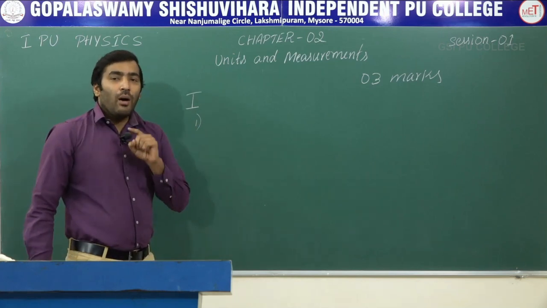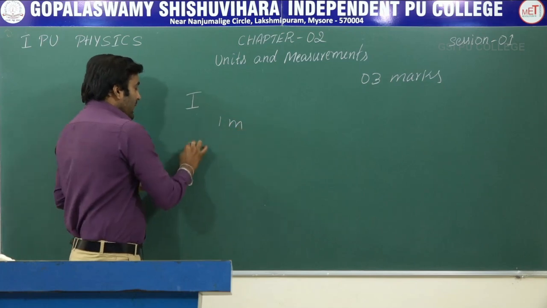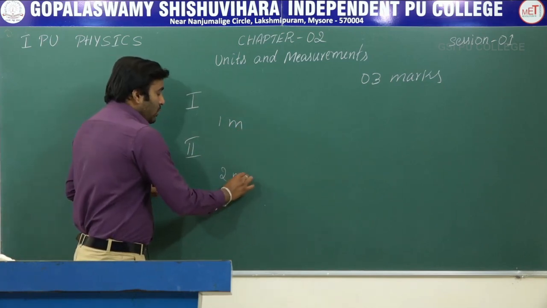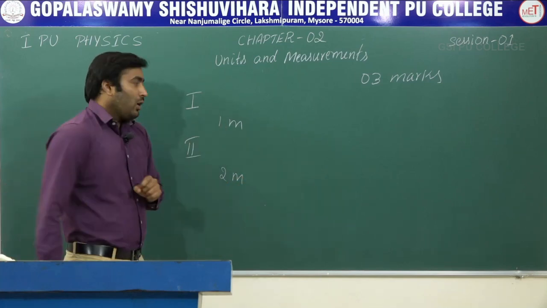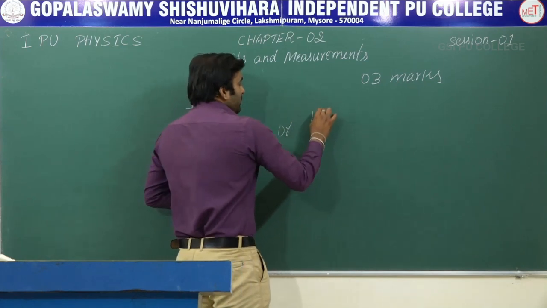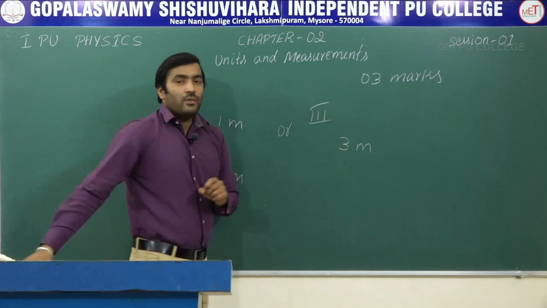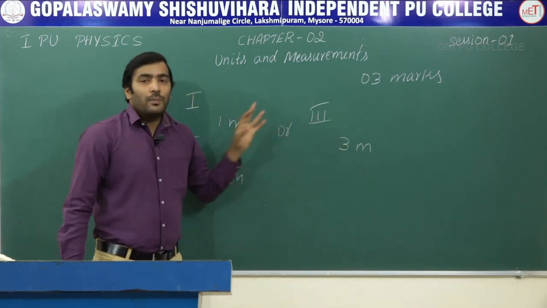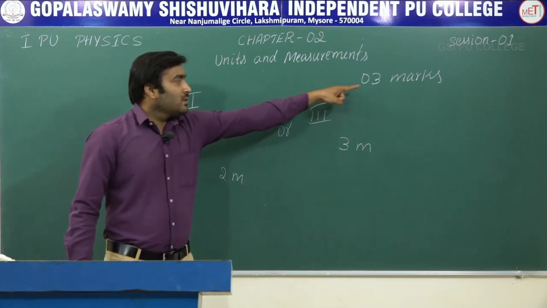So there will be a 1 mark question from the first main, and in the second main they may ask a 2 mark question. So 2 plus 1, 3 marks. Or they may ask a direct 3 mark question from the third main, and this is how the pattern of questions will look like in this chapter. So the weightage is 3 marks.